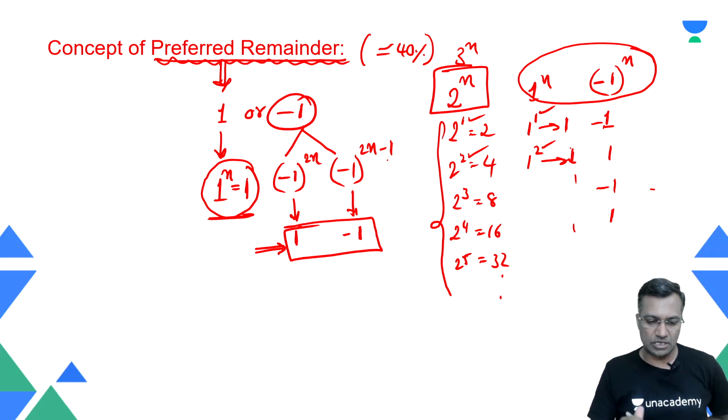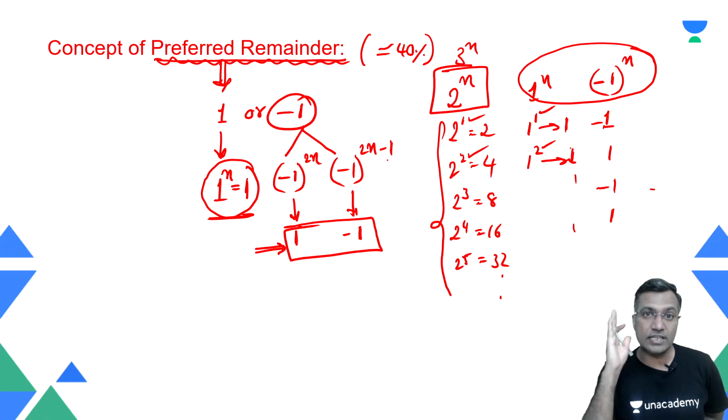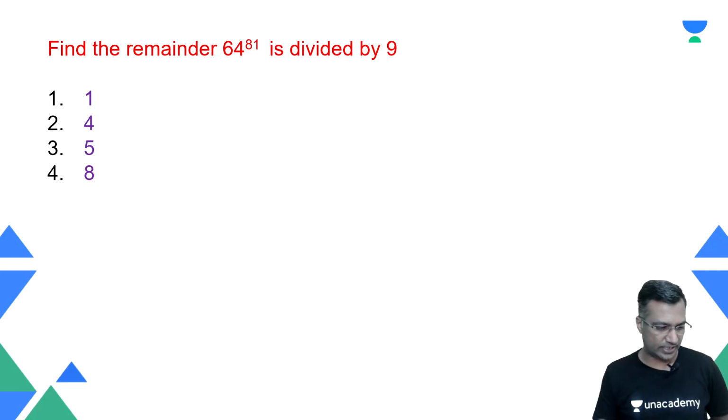So let's keep that in mind. What I'm saying is 1 and minus 1 are preferred, but will it be that direct? How will the applications look in some of the exams? Let's take a look at this. Let's take one of the examples. Find the remainder when 64 raised to power 81 is divided by 9. Very simple example I'm giving.